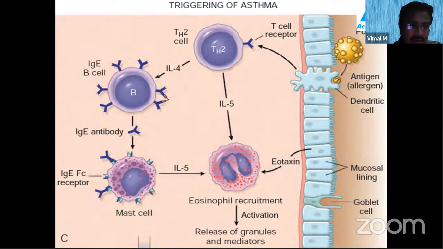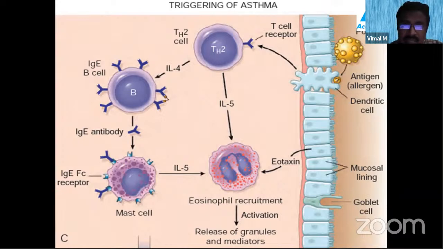The IgE antibodies will be attached to the mast cells and liberate the chemical mediators. Further, eosinophils are also recruited to the site of action by the release of interleukin 5, so more and more eosinophils will be recruited. Eotaxin is also a chemical mediator which recruits more eosinophils to the site of injury.